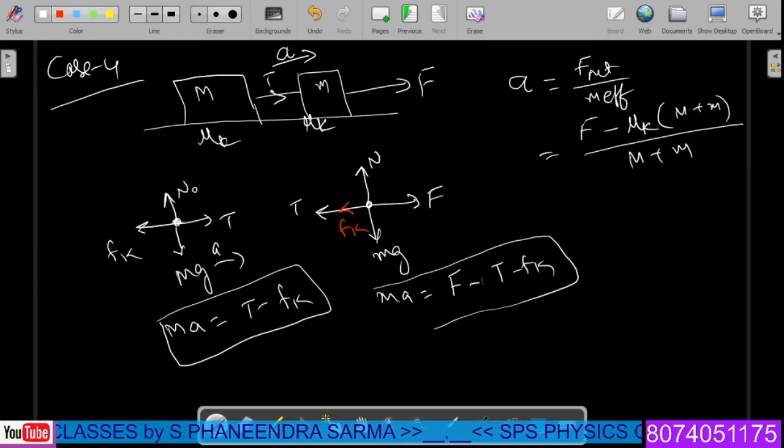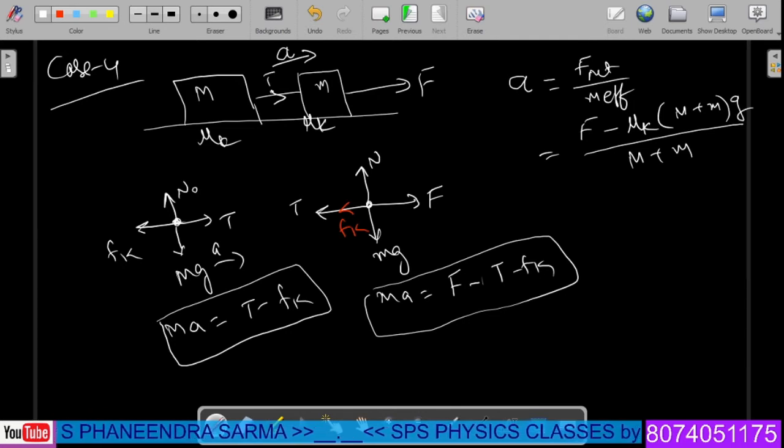Now upon solving by adding these two equations, T and T get cancelled, and then we finally get this kind of answer. Both friction terms are added negatively here. As a result, we get a equal to F minus mu k into (M plus m) g, divided by M plus m. We get the same kind of answer here.